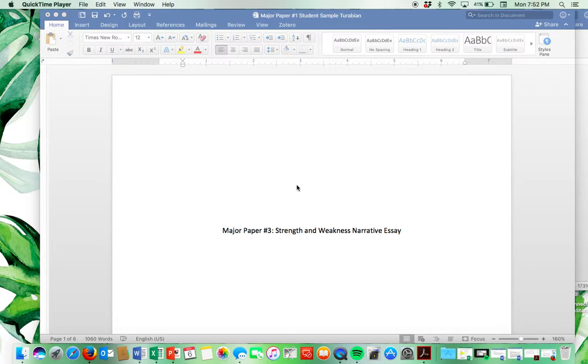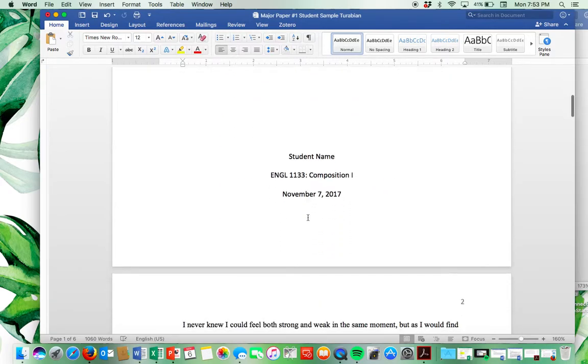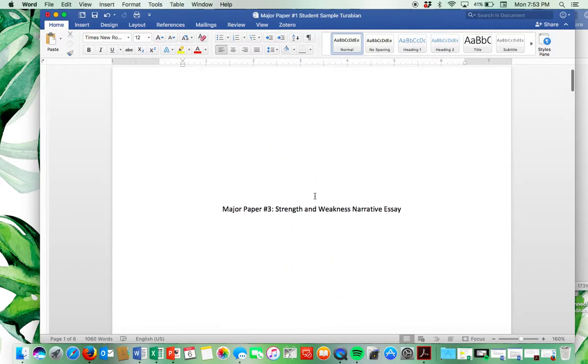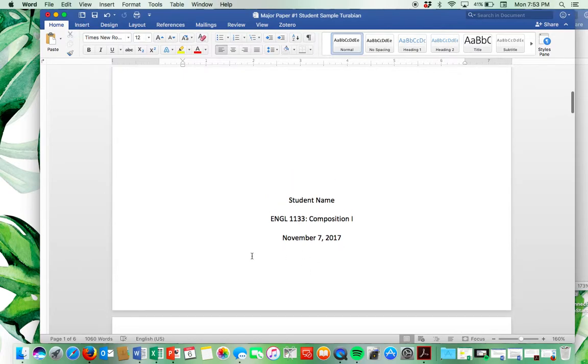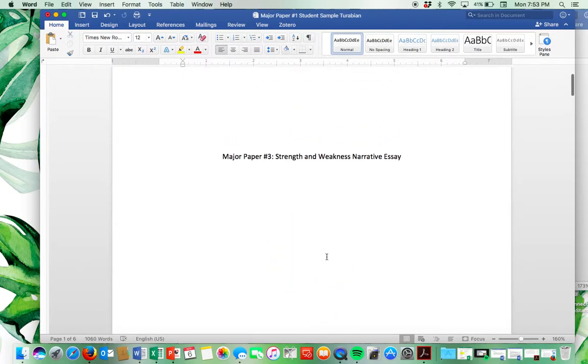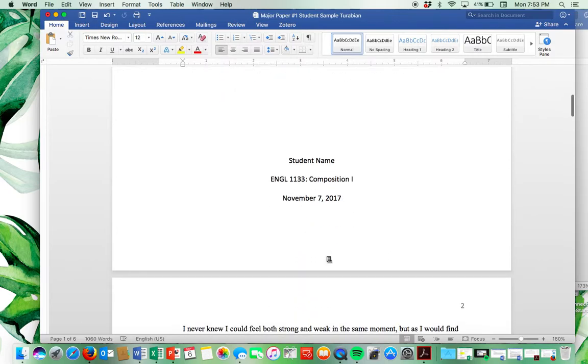But this is a sample paper written in Turabian style. You'll notice this has a cover page, and it's got the title of the essay about a third of the way down the page, and note that it is center aligned. And you'll see that down at the bottom of this first page, we've got student name, the name of the class, and then the due date of this paper. So, this is general. To me, it doesn't matter if there's an extra space inserted at the bottom. So that doesn't really matter as much to me, but it should look somewhat like this, your first page.